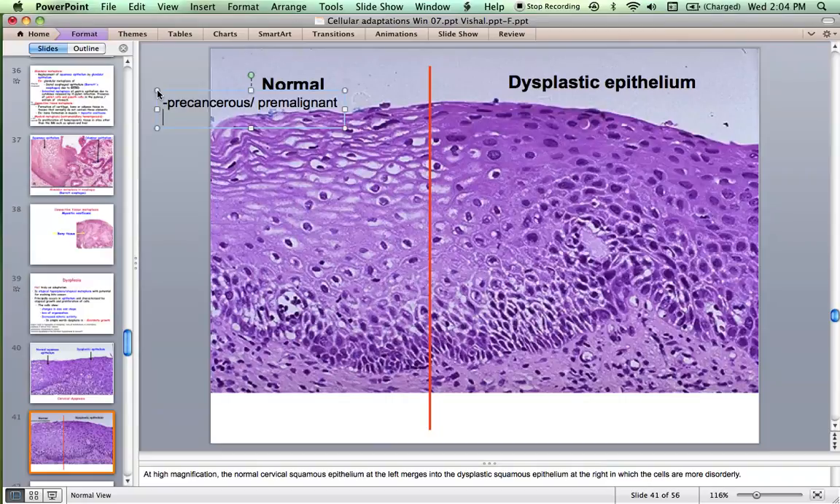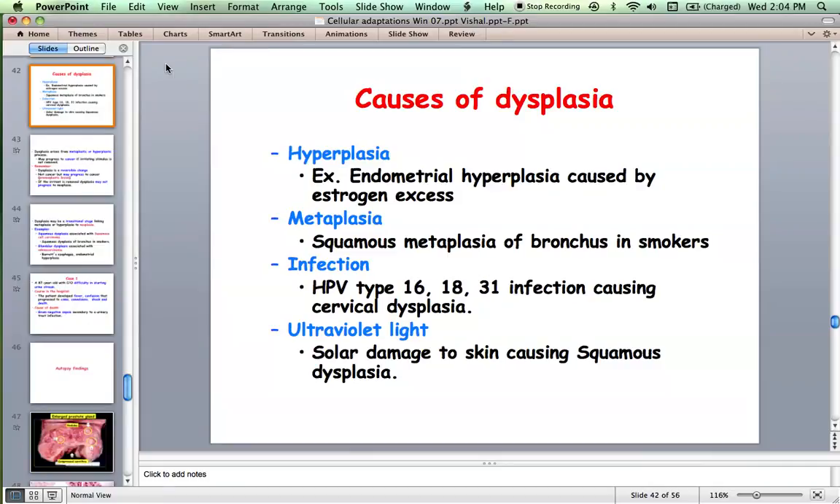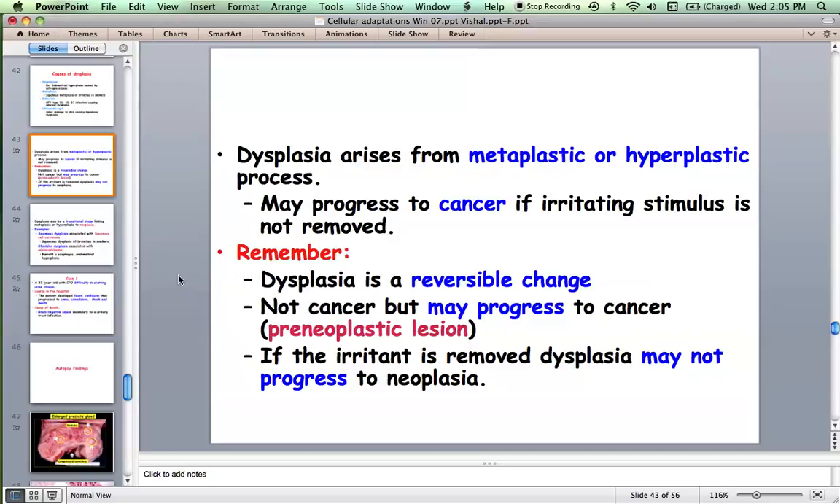Causes for dysplasia are like hyperplasia. As I told, endometrial hyperplasia becomes endometrial dysplasia, and later on it becomes endometrial cancer. Similarly, squamous metaplasia of the bronchus becomes squamous dysplasia, and the squamous dysplasia becomes squamous cell carcinoma. It's a spectrum. Similarly, HPV infection causes cervical squamous metaplasia, which becomes squamous dysplasia, which becomes squamous cell cancer later on. And similarly, solar damage to skin causes squamous dysplasia. This is very, very important. Dysplasia is reversible, but it becomes cancer later on if you don't treat it.